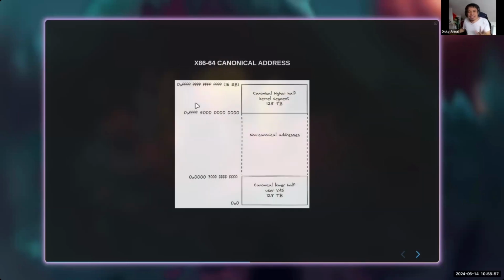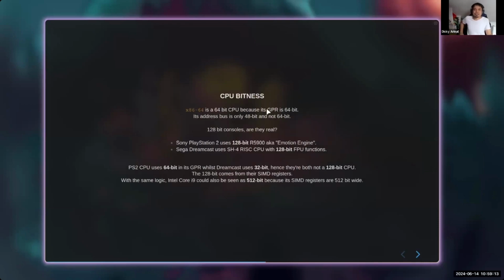So it's very easy. If you see, it is either FFFF or 0000, right? If you see a variety of that, for example 00RC something, other than FFFF or 0000, it is not a valid address. Okay, so now we will talk again about the CPU bitness.